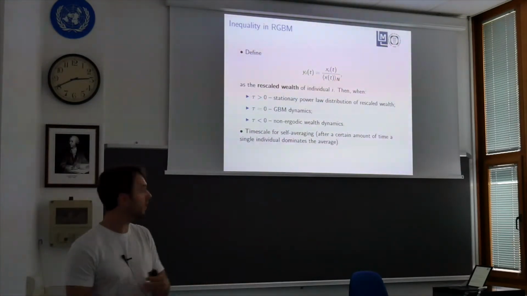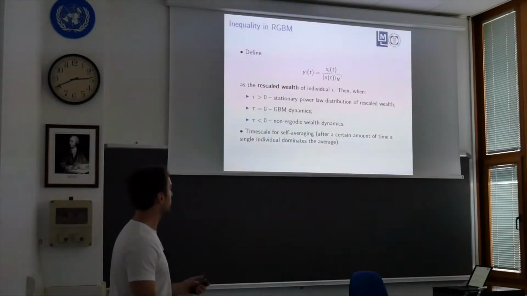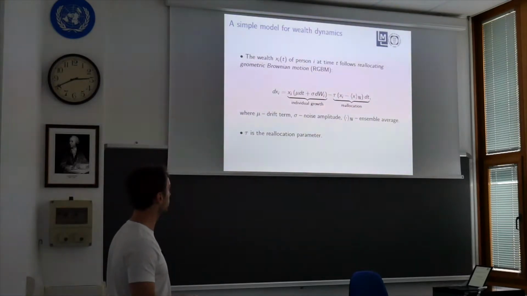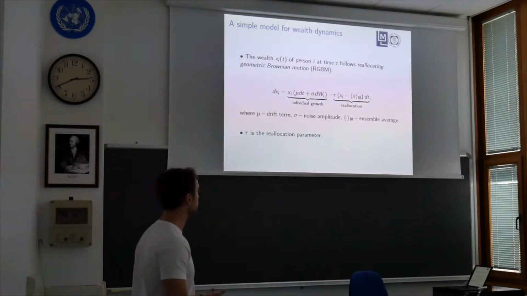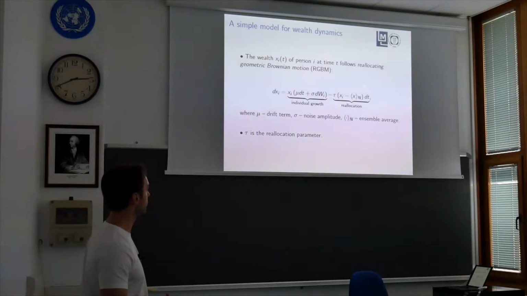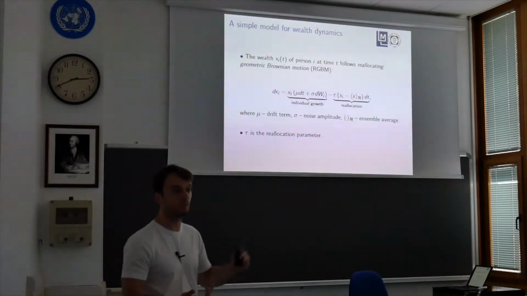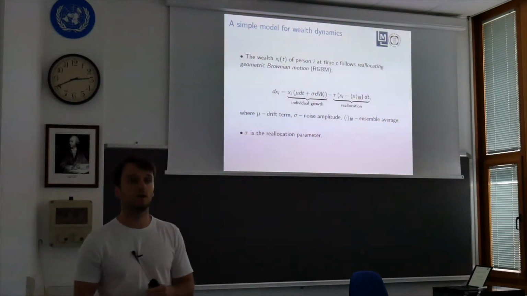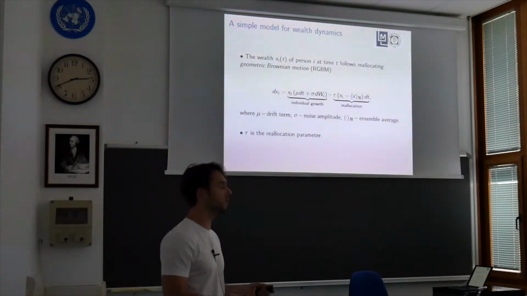And in other words, one cannot strictly assume that the average wealth is given by exponential of mu tau, which is just the expectation under geometric Brownian motion.